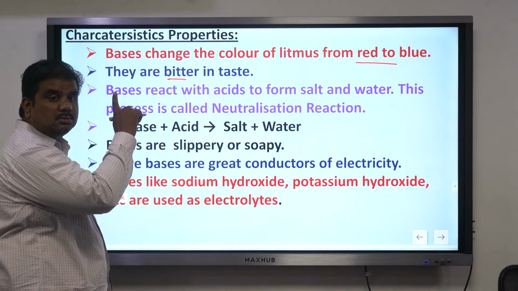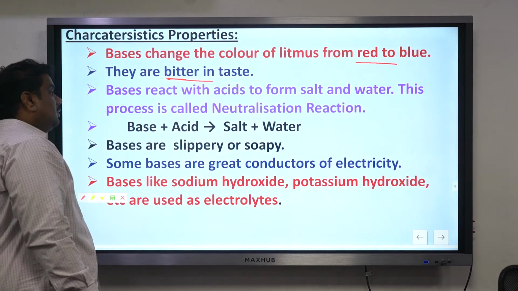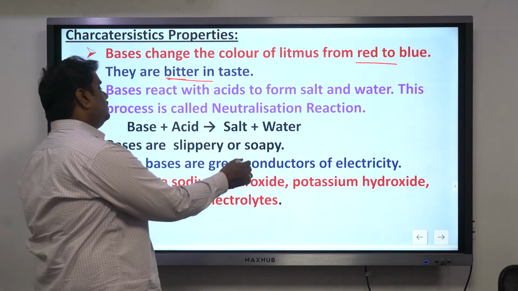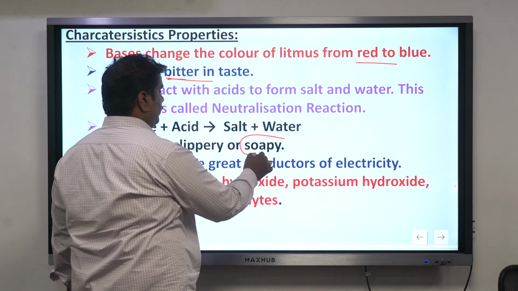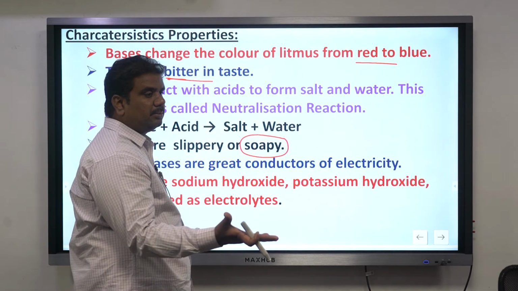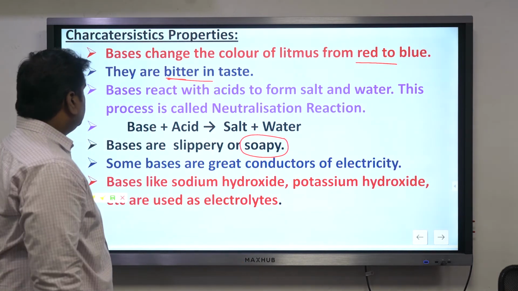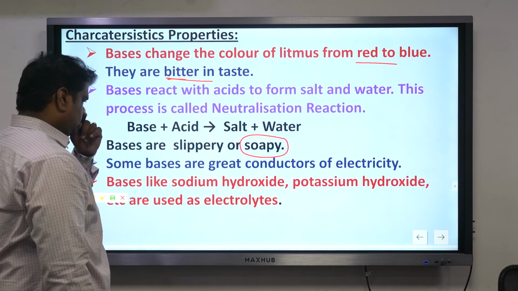Acids were sour to taste, and these are bitter to taste. At the same time, all these bases are generally very soapy to touch. The moment you hold them in your hand, they start slipping from your hands, right?